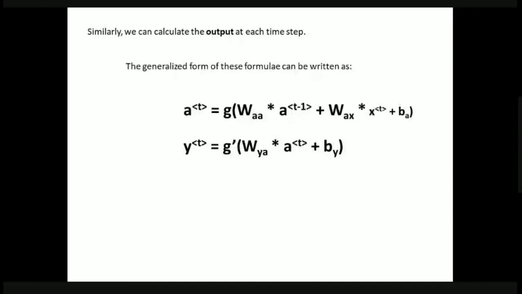So if we generalize this formula, what happens? AT, that is the activation at the Tth input, the final activation at that particular layer, is equal to Z of WAA into A power T minus 1 plus WX into XT plus BA, and the output is generalized as YT equal to Z dash of YA into AT plus B1.